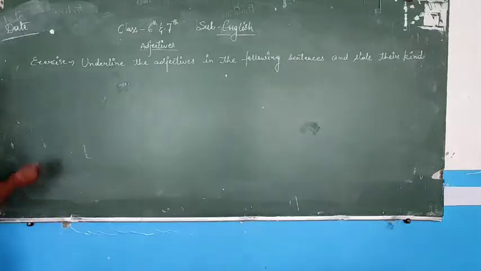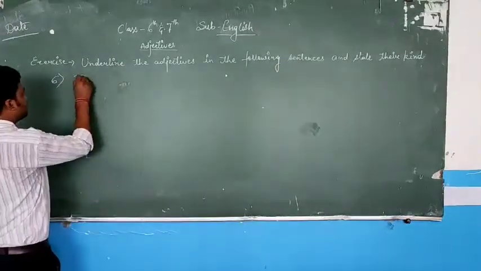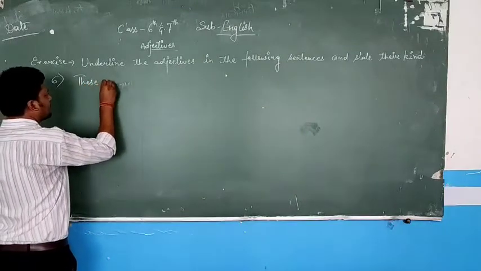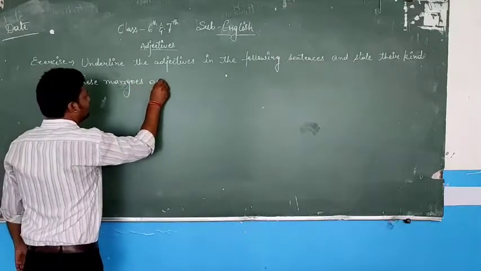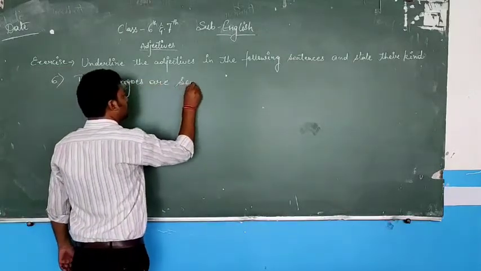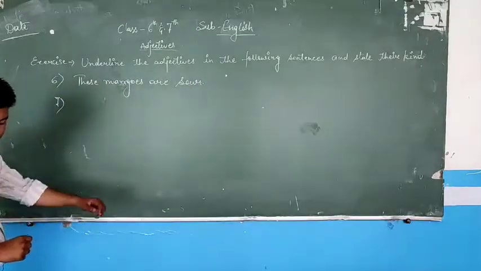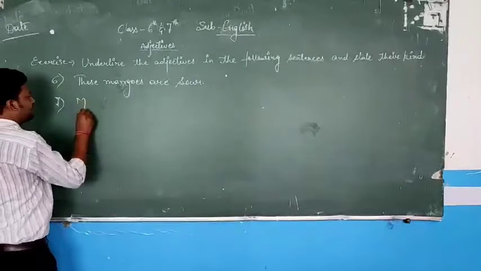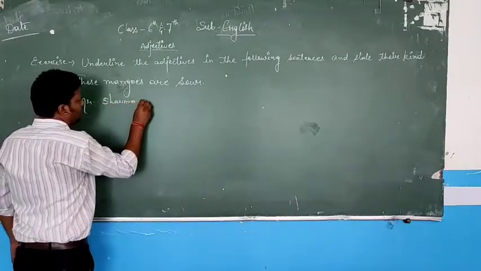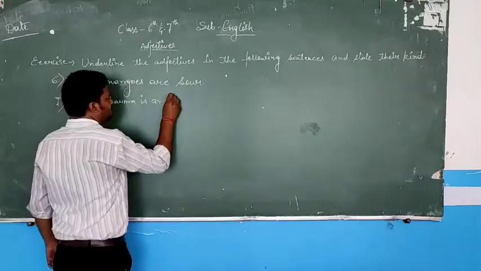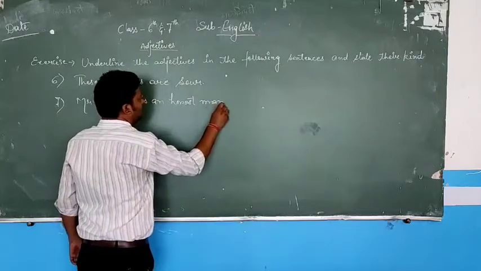So our sixth one is these mangoes are sour. Seventh one is Mr. Sharma is an honest man.